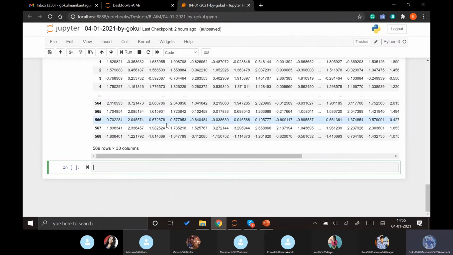Now after converting the data into standard form, we need to apply principal component analysis. So first we import it.